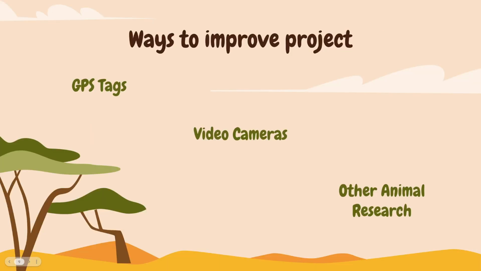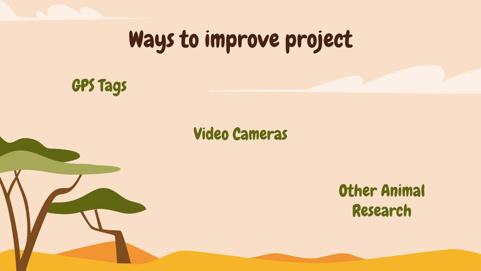So for ways to improve the project, I think in a world where the money and time is available, GPS tags would give an exact, precise location of both wildebeest populations and lion populations, which would leave nothing up to interpretation of latitude and longitude or any other variable. This would build on what is already found, just with more exact data.